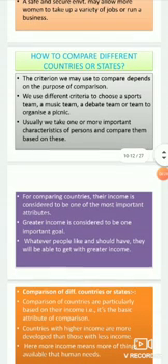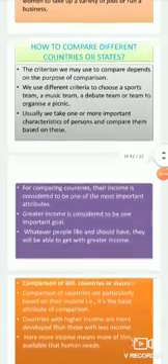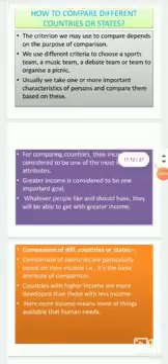Usually, we take one or more important characteristics of a person and compare them based on this. In case you are going to compare yourself with someone else, what is it that you will think? You will think about the characteristics of yourself and also the characteristics of that person with whom you are comparing. In the same way, the characteristics of this country should be compared with the different characteristics of the other country.